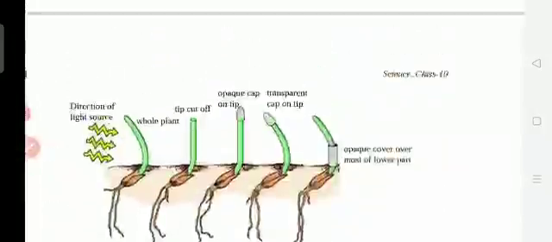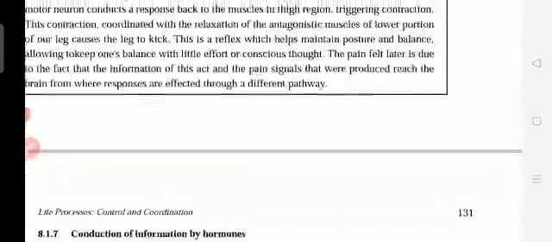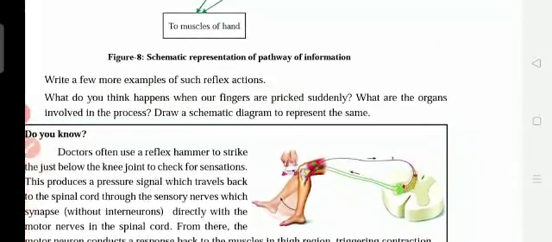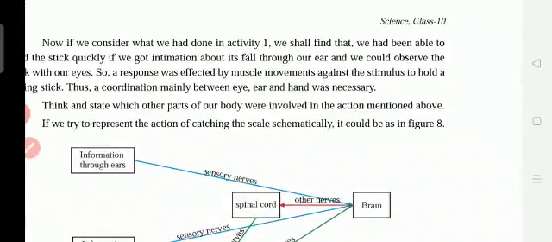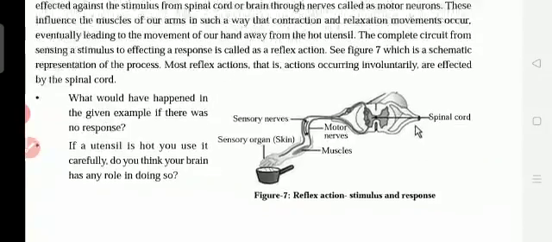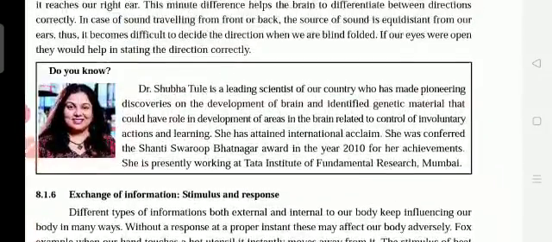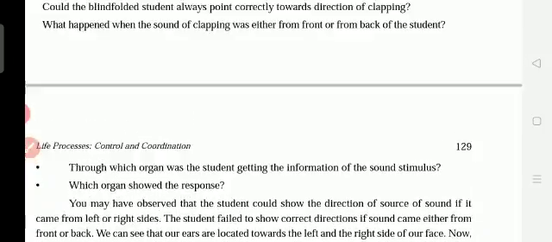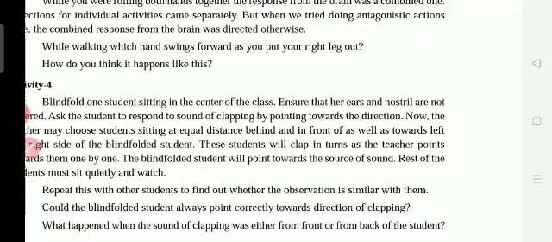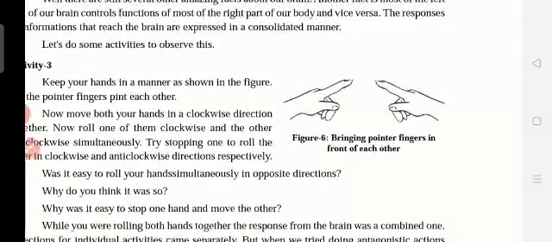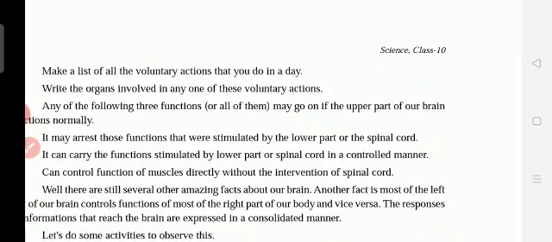So this is the lesson of life processes, control and coordination. The control and coordination takes place because of the hormones in the body. Another one is the nervous system. Mostly the nervous system controls the release of the hormones and the work of the hormones. The central nervous system is the brain and spinal cord.